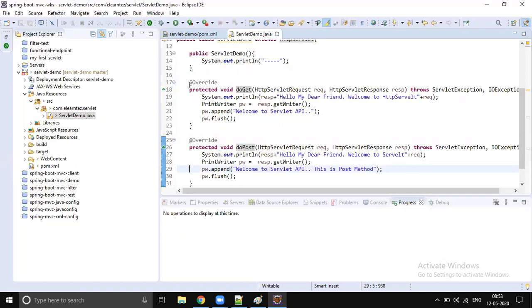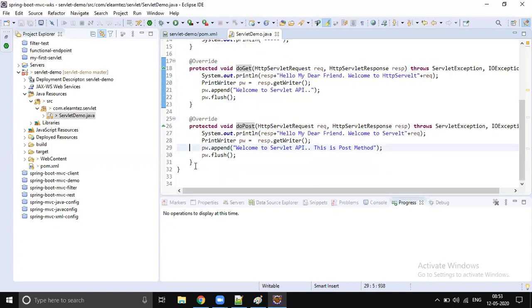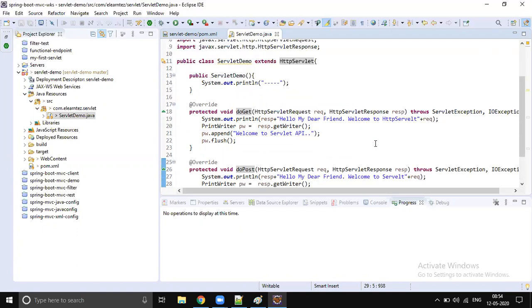I send a get request, this method will be executed. I send the post request, then this method will be executed. This is step 2. One more step is pending. What is that? Now we need to instruct the server saying that there is some request that will come, and you execute this servlet.